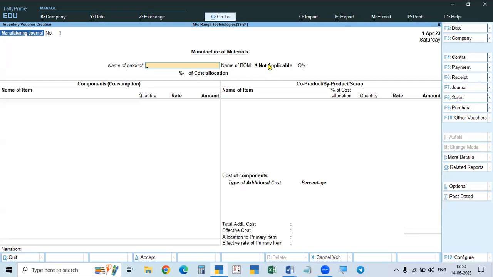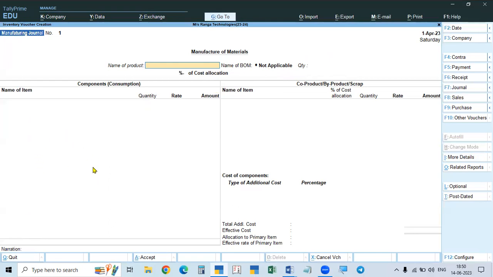If you give the name of the list, and then if you give the quantity, automatically for this quantity, as per the list, what are the items and what is the quantity required, it will show up. That is why before this, we have to prepare the list of the materials required for manufacturing 1 unit. For manufacturing 1 unit, what is the material required? So for so many units, what is the amount of material required? Automatically, it will show up.